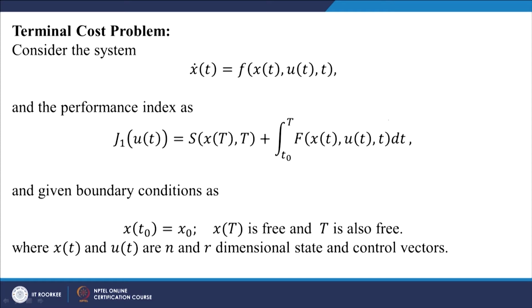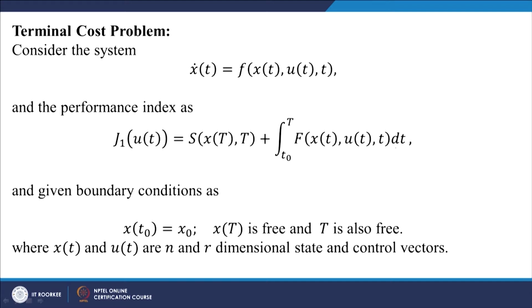So, we consider the control system x dot equal to f of x of t, u of t, and the cost functional J1 equal to s of x of capital T comma capital T, plus the integral of this expression in x of t, u of t and dt.